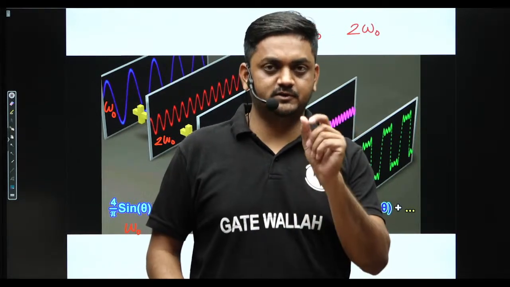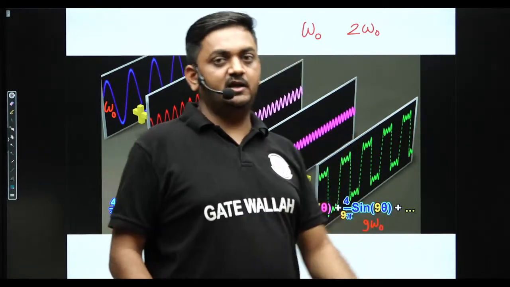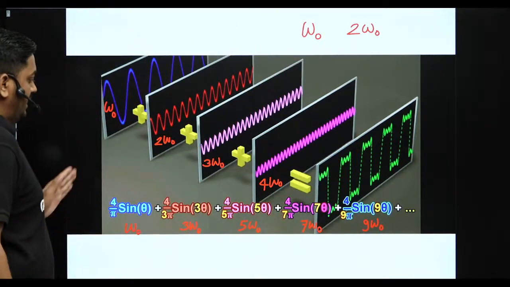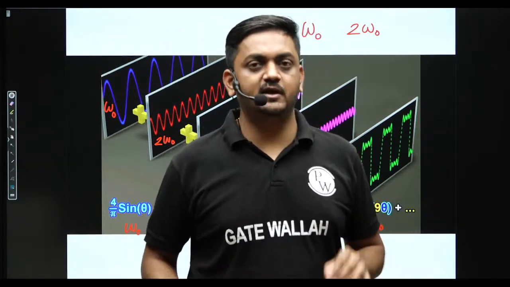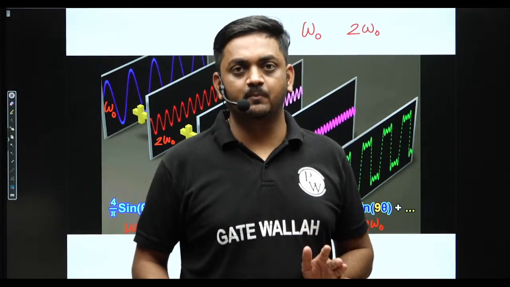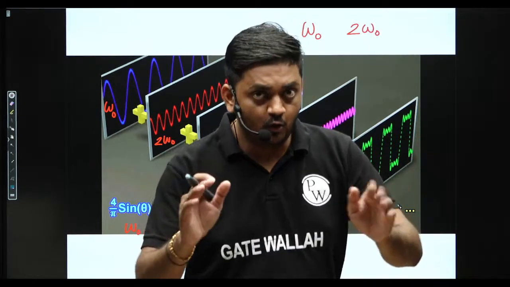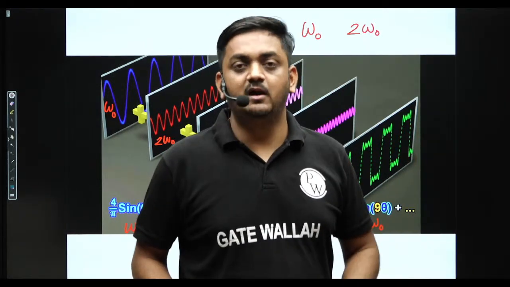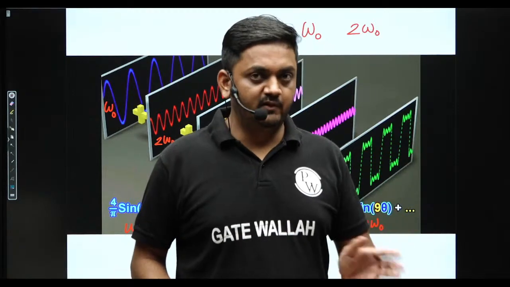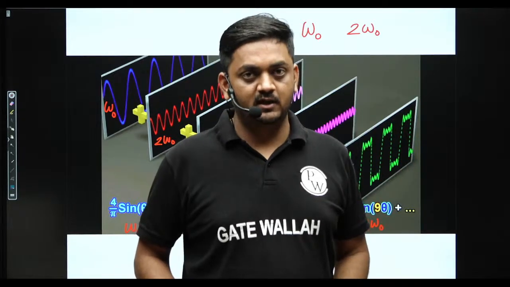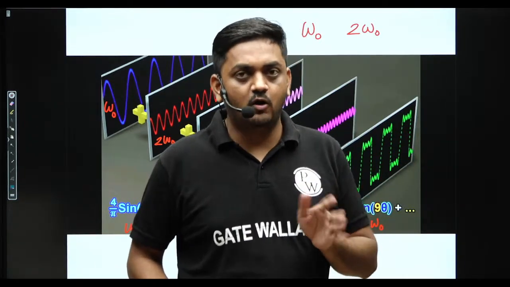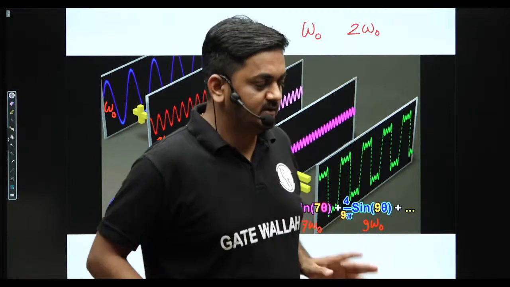We are considering only discrete frequencies. Discrete frequencies means first omega 0, then directly 3 omega 0. Here intentionally I took only odd harmonics. I am not considering even harmonics, 2 omega 0, 4 omega 0, 6 omega 0. We are considering discrete frequency, and in that also only odd harmonics intentionally. Later, in another example, we will consider all the harmonics, but the important point is only discrete frequencies. Here all the possible frequencies are not needed. Okay, this is an important point.